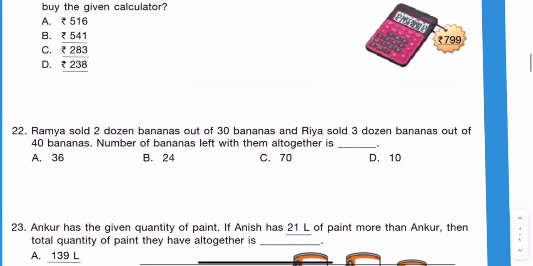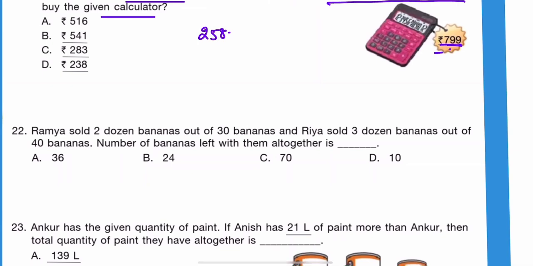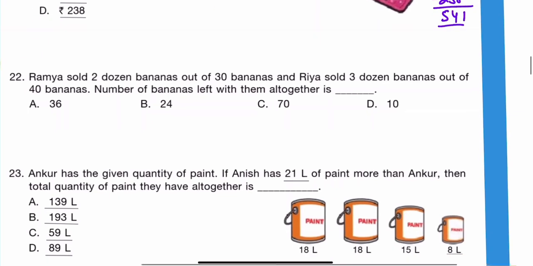Question number 21. Everyday mathematics section is this. So first question, Mrs. Rai saved 258 to buy a calculator. How much more amount does she need to buy the given calculator? Okay. So Mrs. Rai has money 258. Okay. And this value for calculator is 799. So how much more amount she needs? So we have to subtract this value 258 from the given 799. So 9 minus 8, 1, 4 and 5. So 541. B option is the correct answer.